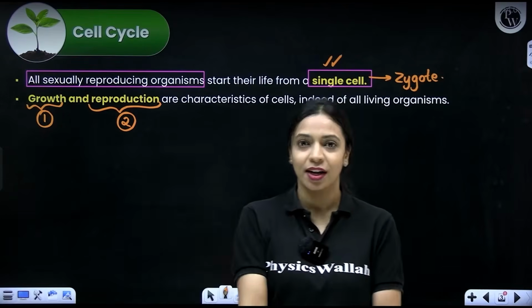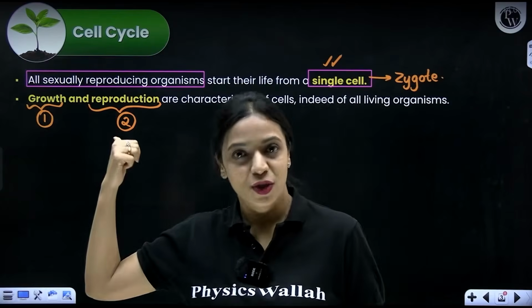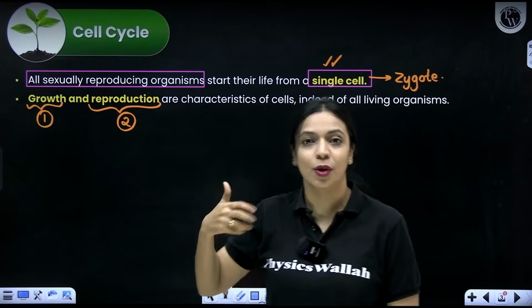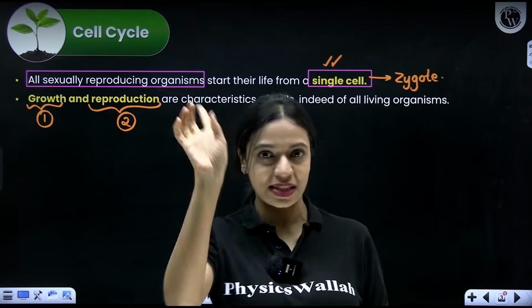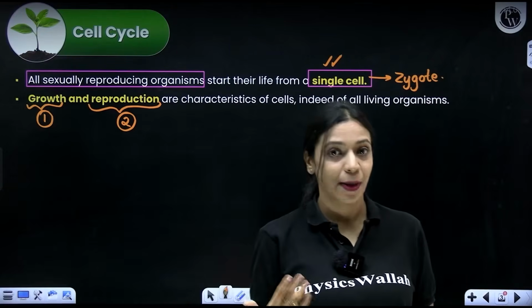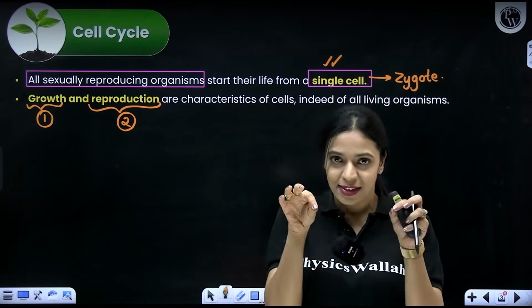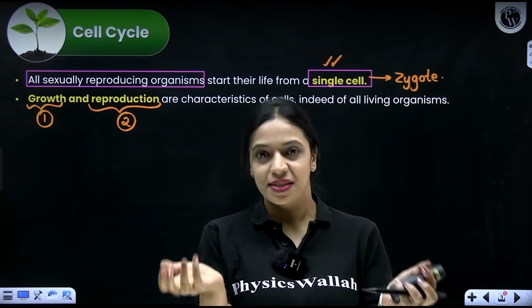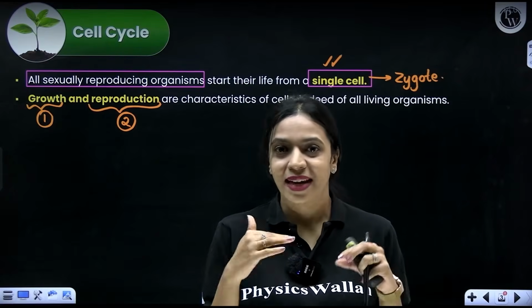So you're producing another organism that is very similar to you. Apply the same context to cells. When we say cells are reproducing, what do we mean? There was one cell that gave rise to another cell which was very similar to itself. How does that happen? That happens by cell division. When an existing cell divides and gives rise to 2 cells, we say that reproduction has happened. The cell has reproduced.